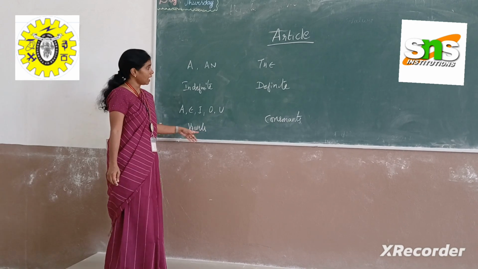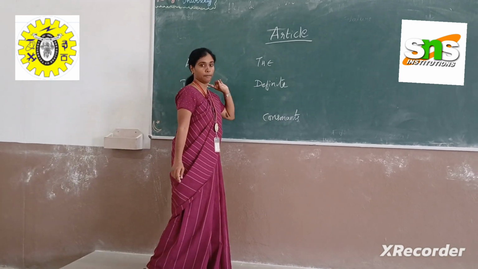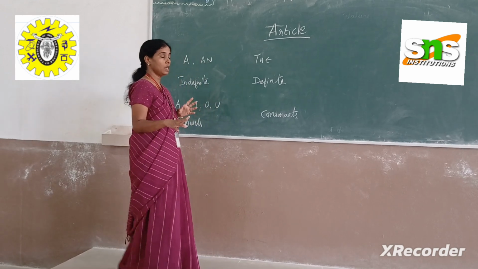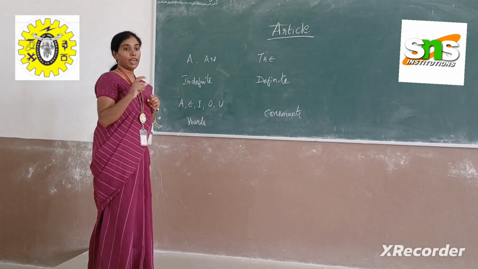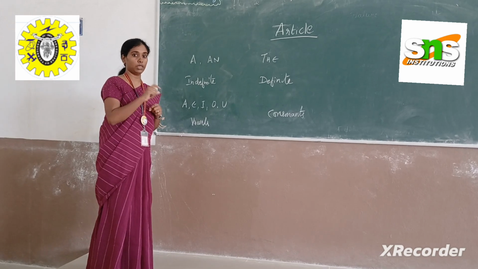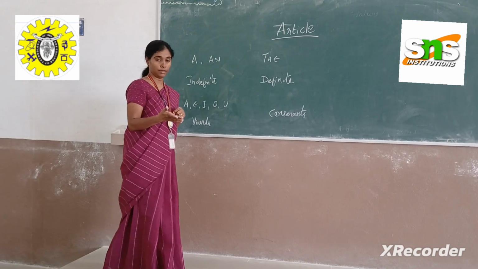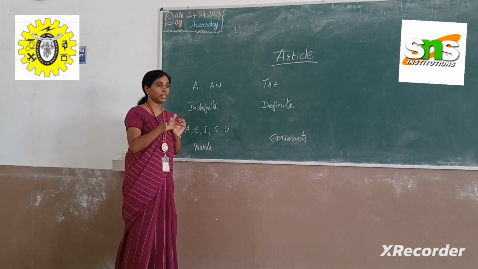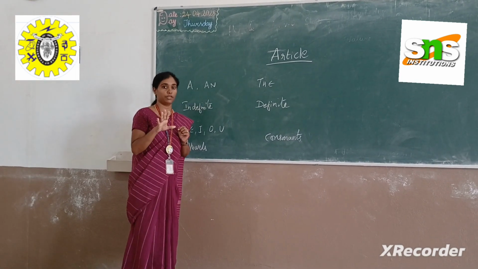And why is the called the definite article? Wherever we particularly or specifically mention a person or a place or anything which is unique, we use the. So a definite article is something which we specifically mention.